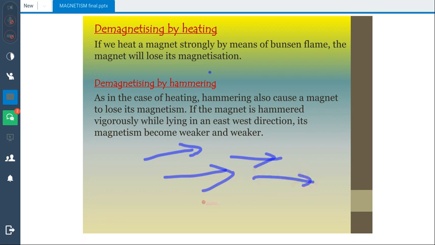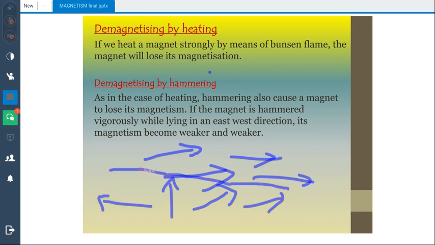If you hammer that, the domains are obviously going to change direction and become misaligned, and in this way the magnet will lose its magnetism and become weaker.